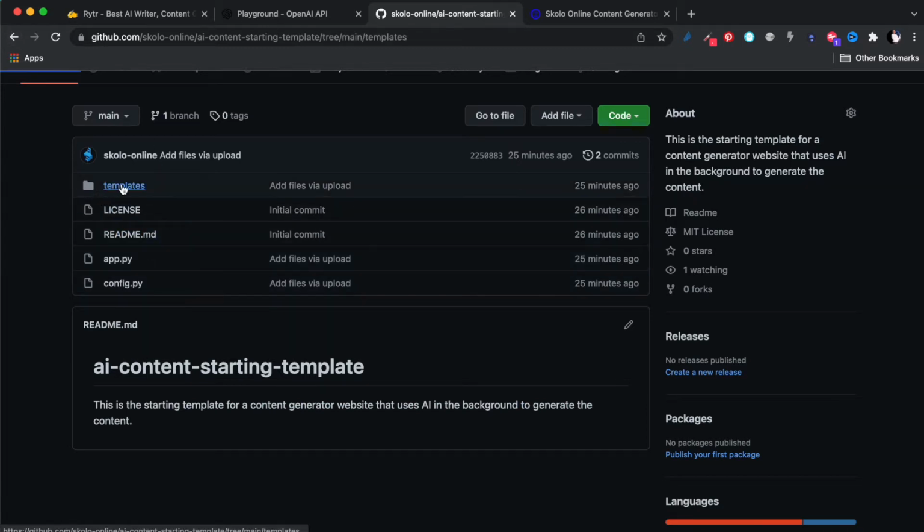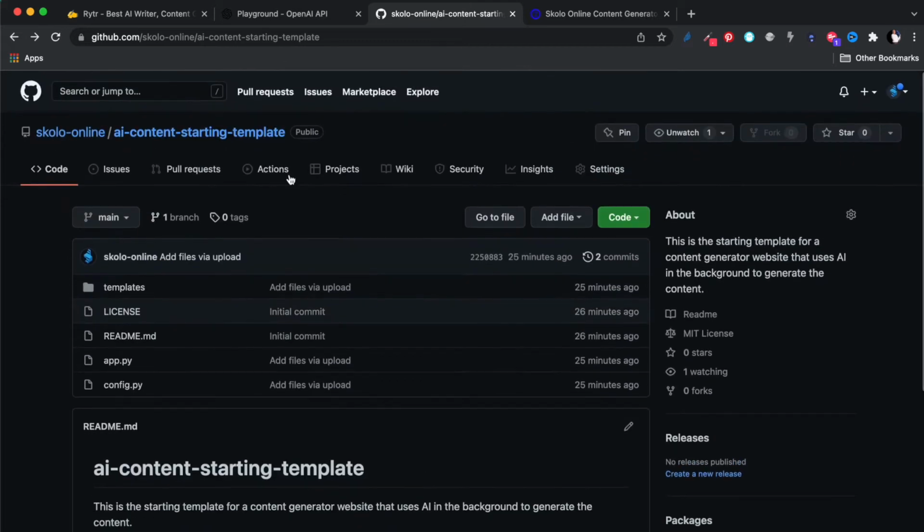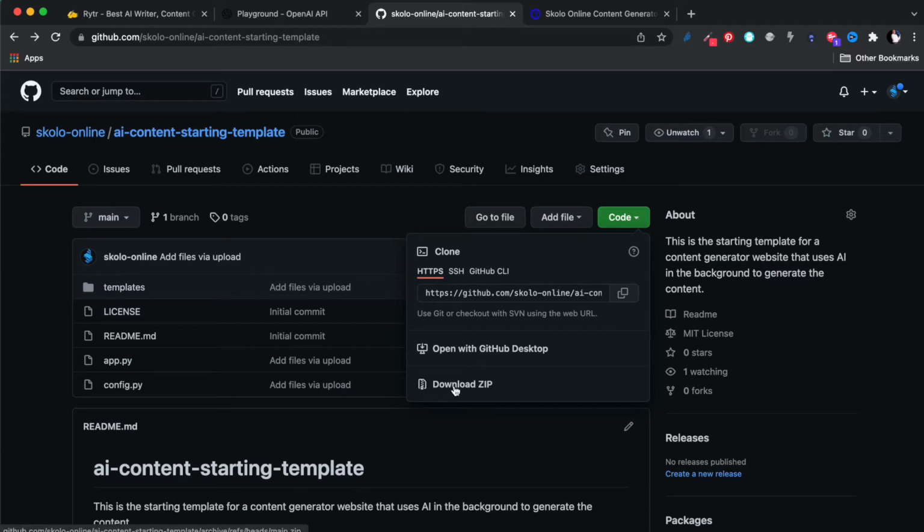And you can see all the templates over there. These are all the HTML templates for all the different pages. So all of this is already done. If you just go to this URL, you can copy these files, or under Code you can download a zip file, unpack it and start working from it. Or you can copy this link, which is the easiest way.